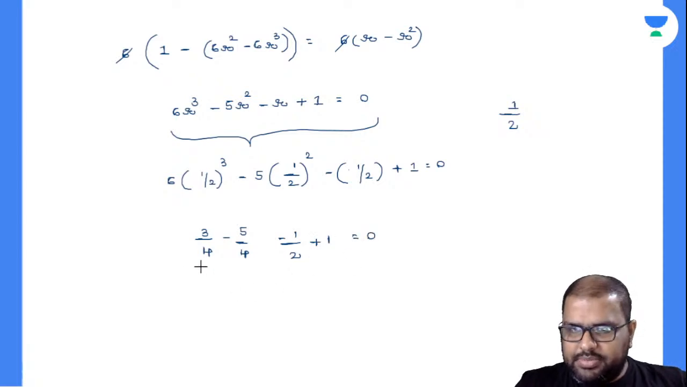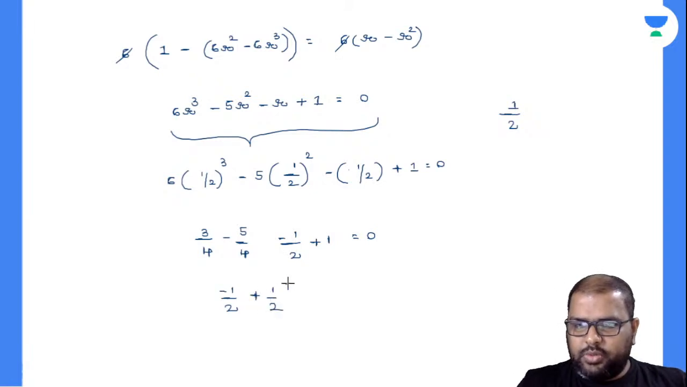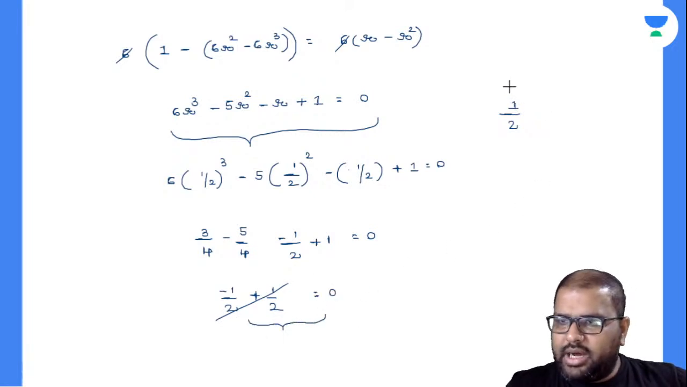Now you closely observe there, 3 by 4 minus 5 by 4 is minus 2 by 4. This will be minus 1 by 2. And this minus 1 by 2 plus 1 by 2 will become plus 1 by 2. So automatically everything will get cancelled off and your LHS will be equal to RHS. Now what will be your R value? R value is equal to 1.